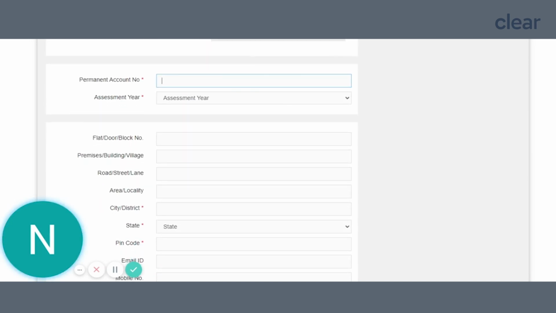Scroll down below and enter your PAN number. After entering your PAN number, select assessment year for which you have to pay self-assessment tax. For example, for financial year 2021, select assessment year 21-22. Enter your address.